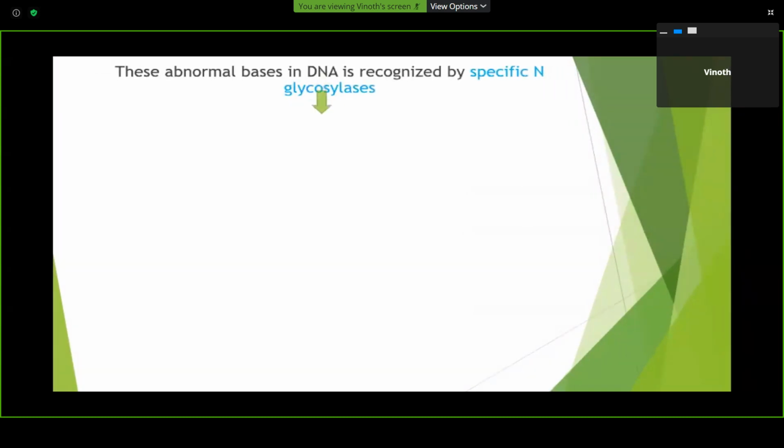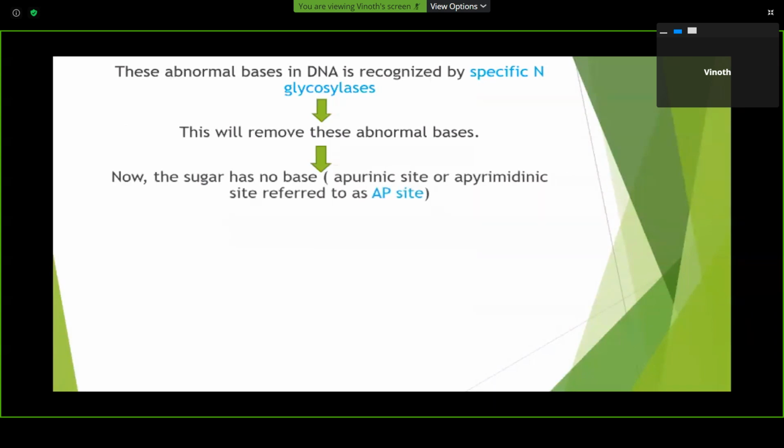So these abnormal DNA bases are identified in the DNA by specific N-glycosylases. These specific N-glycosylases will remove these abnormal bases, that is hypoxanthine, xanthine, and uracil. Now the sugar has no base, that is, an apurinic site or apyrimidinic site is found, also referred to as an AP site.